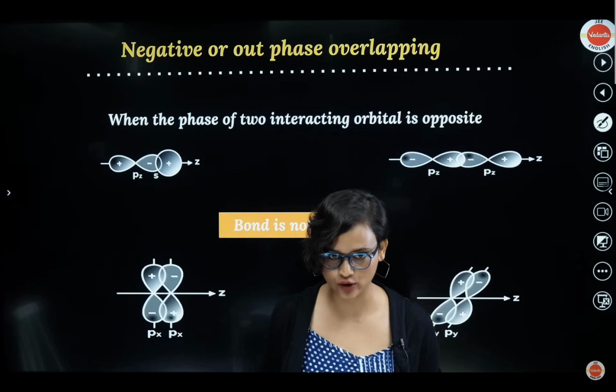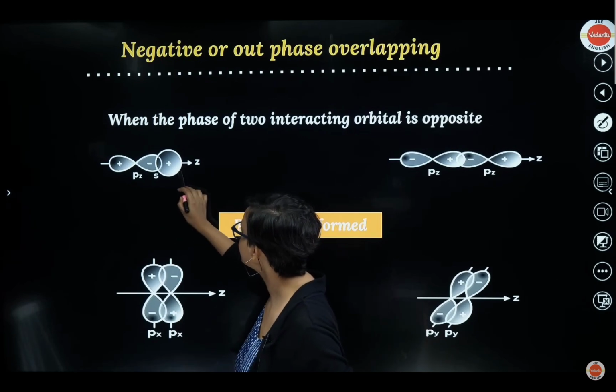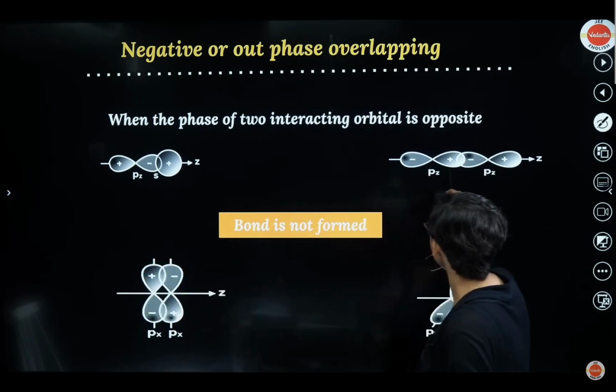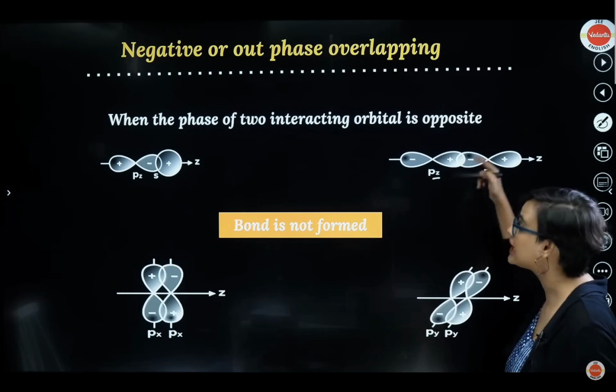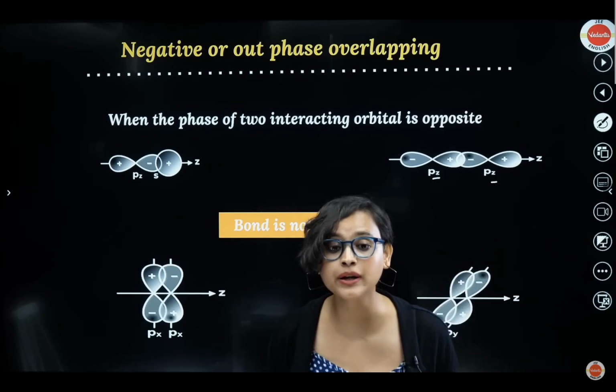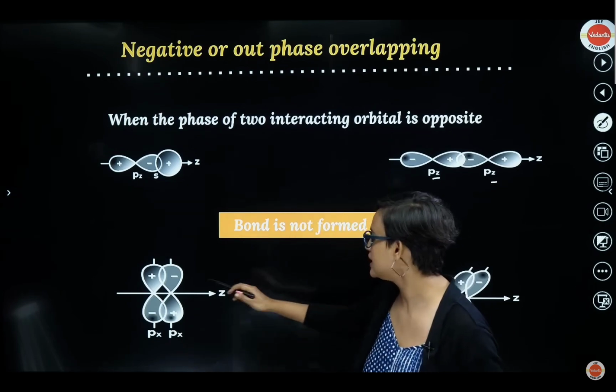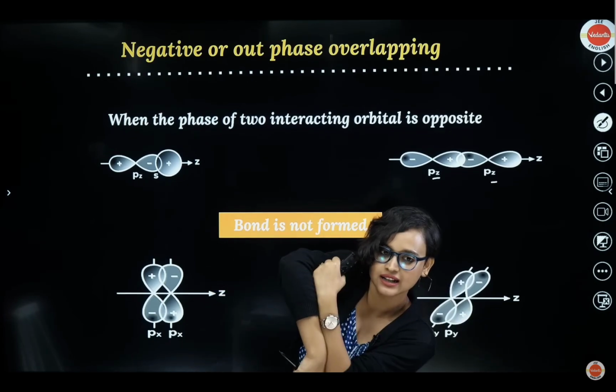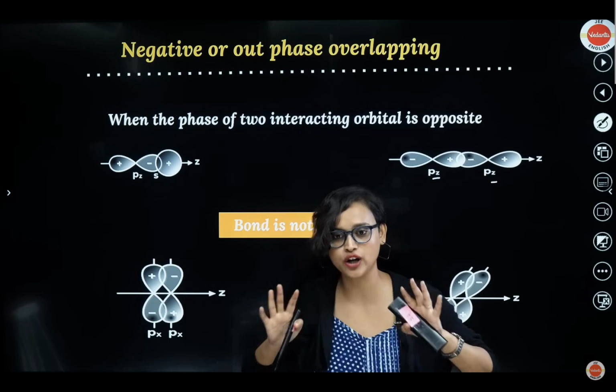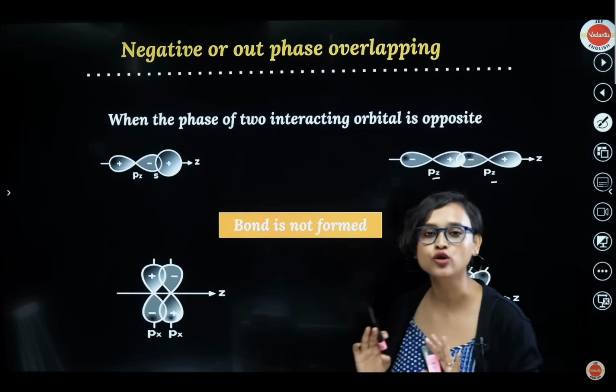Now understand negative. Okay, see, a negative and a positive, pz and s here. What is happening? Bond is not formed. Positive and negative, once again, both are pz, but they are out of phase. What is happening? They are interacting, but it's opposite. So here, no bond is formed. If it is happening like this, no bond can form. It's opposite, okay? Here also, plus minus, out of phase, no bond is formed.